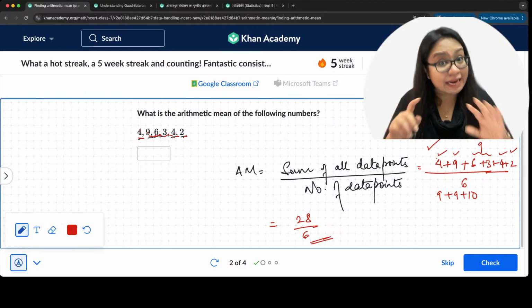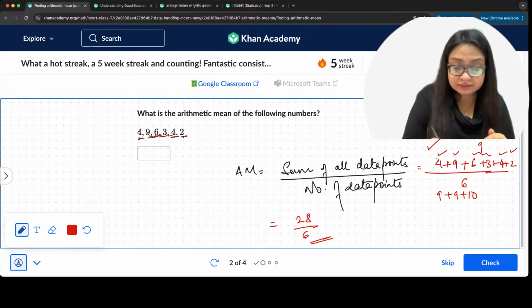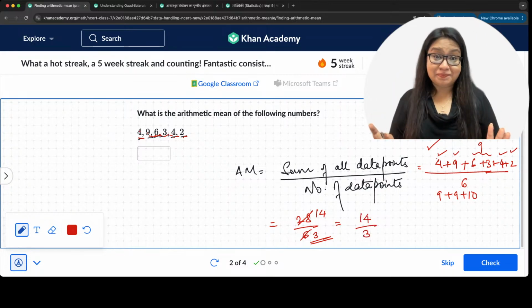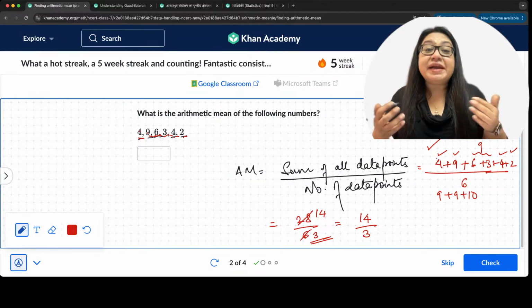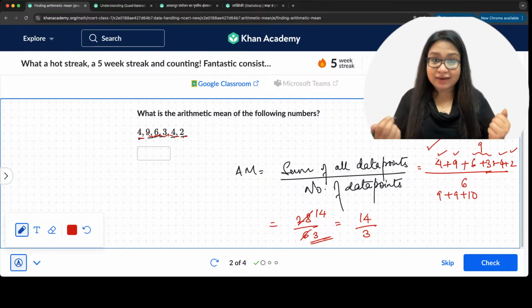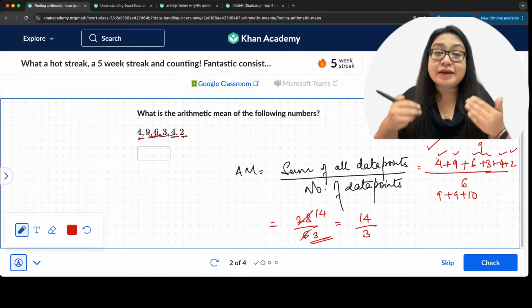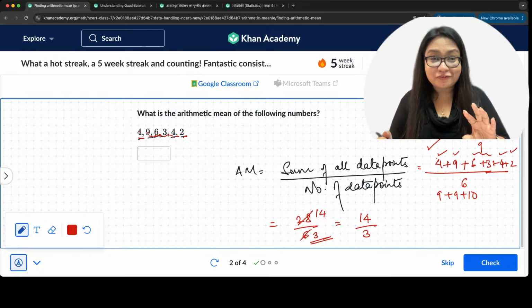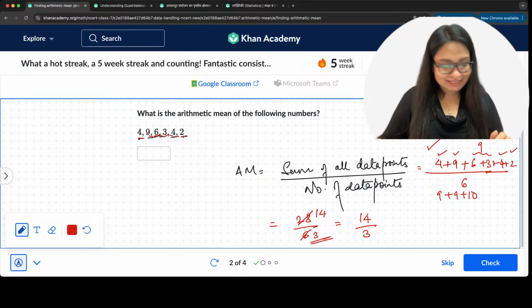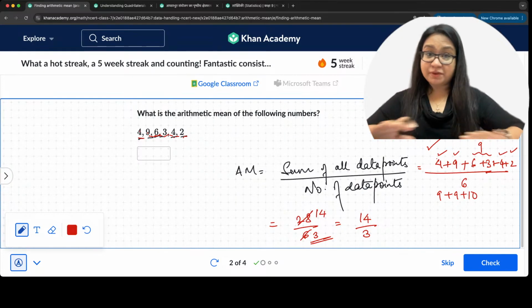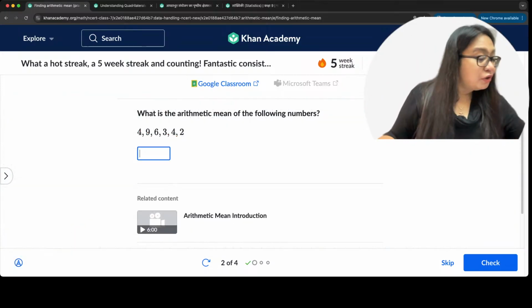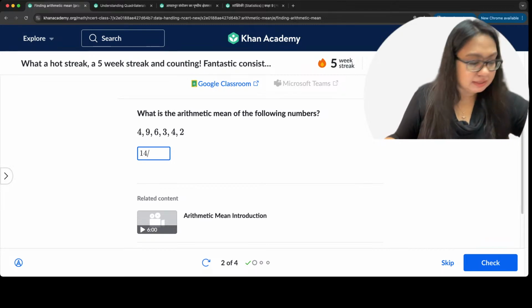Yes, that is correct. 28/6. The answer is 28/6 and we cancel out common factors. 2 is a common factor here. So we'll write 14/3. 14/3 is the correct answer. All right. Yes. 28/6 or 14/3, whichever you get, that's the correct answer. The best way to represent the answer is in standard form, lowest form of fraction. All right. Let's go ahead. Write the answer. I can see everybody got it. 14/3. Yes?